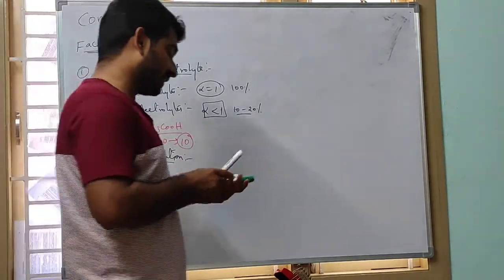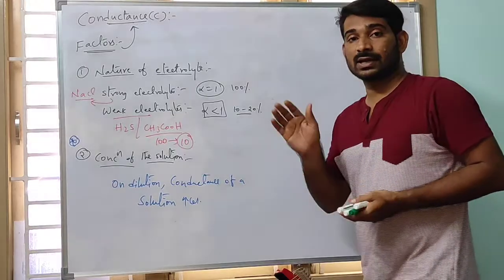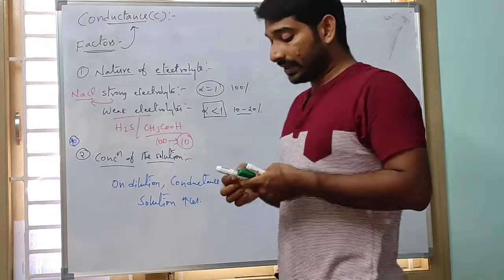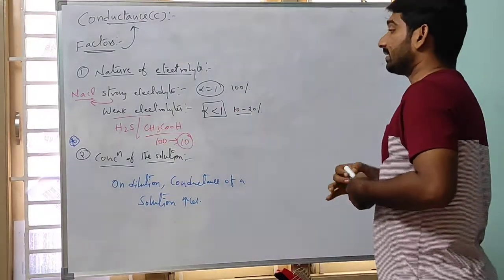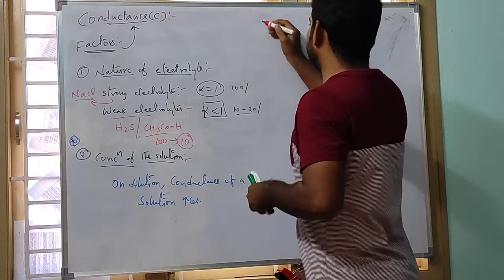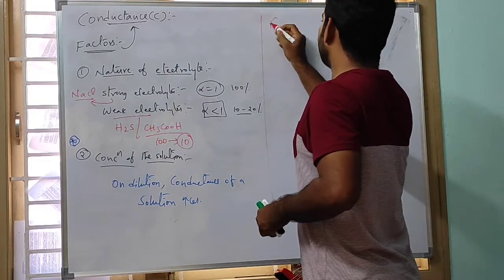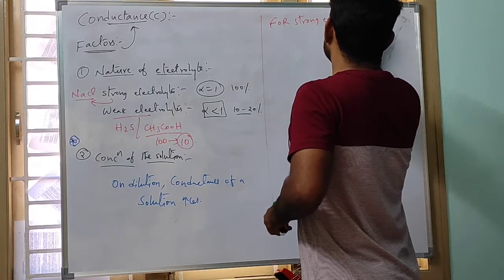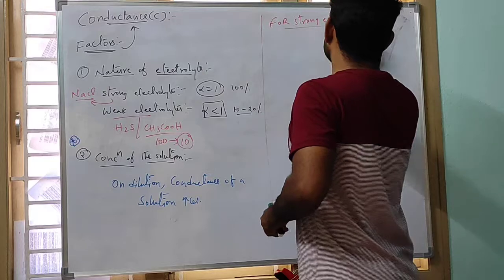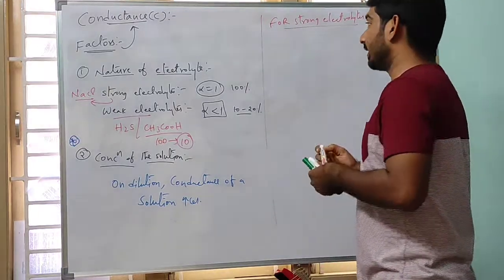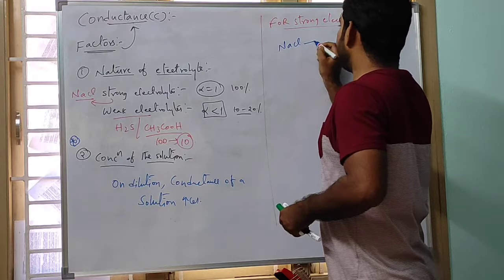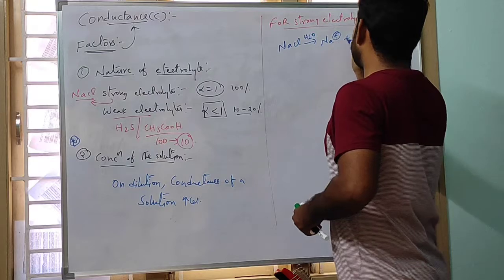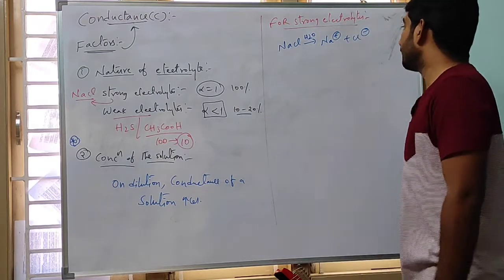Why does the conductance of a solution increase? I will divide this into weak electrolytes and strong electrolytes and explain. What is the concentration effect on strong electrolytes and weak electrolytes? First, for strong electrolytes. Take the example of NaCl in aqueous condition, that means dissolved in water. It splits into Na plus and Cl minus.